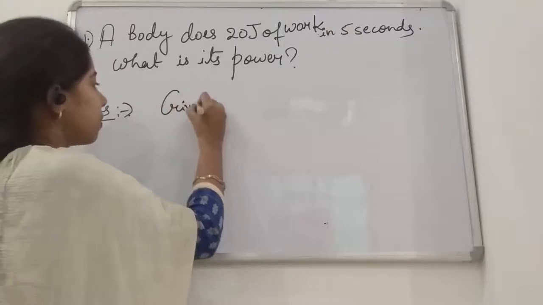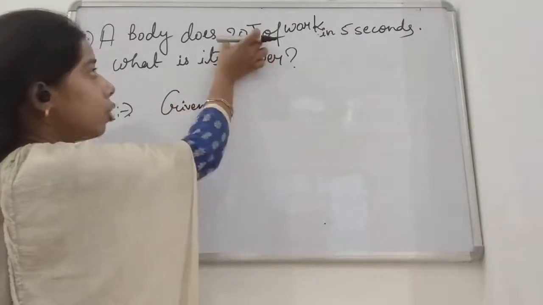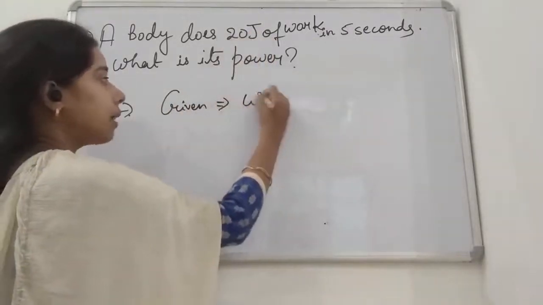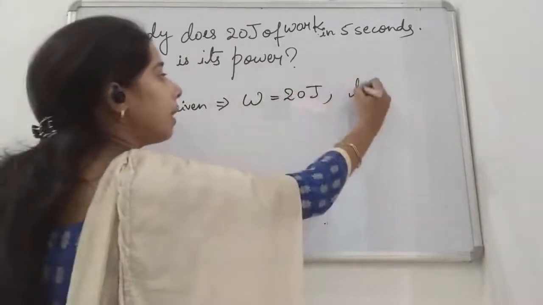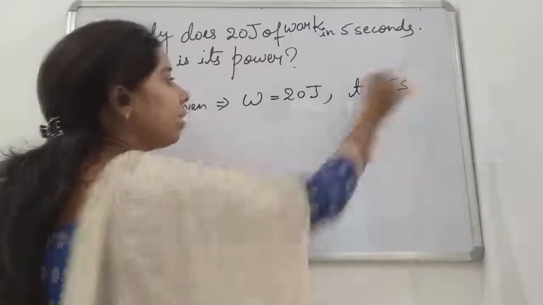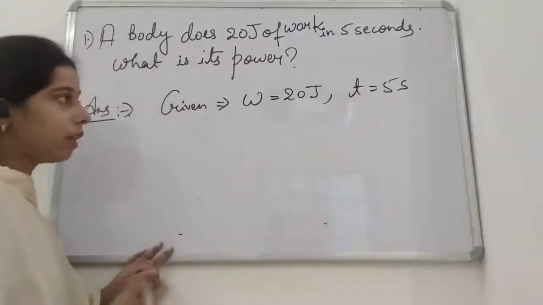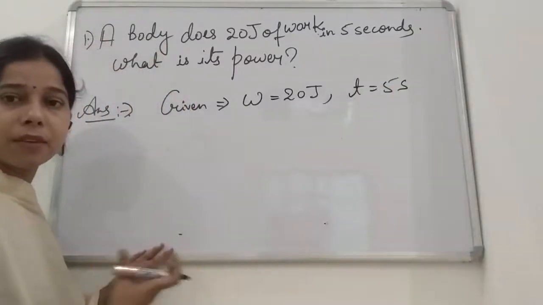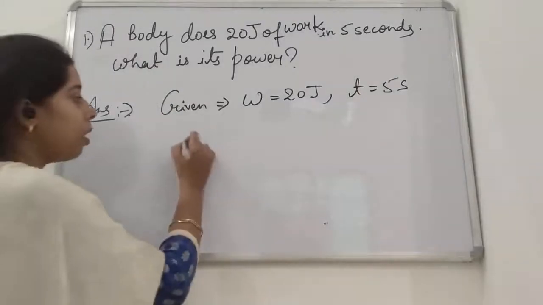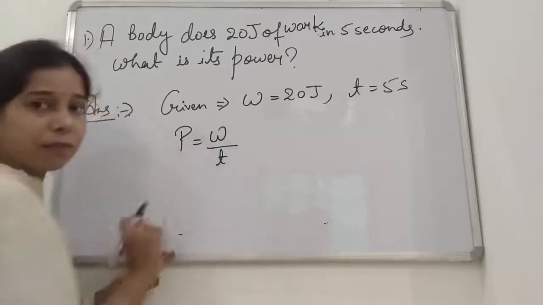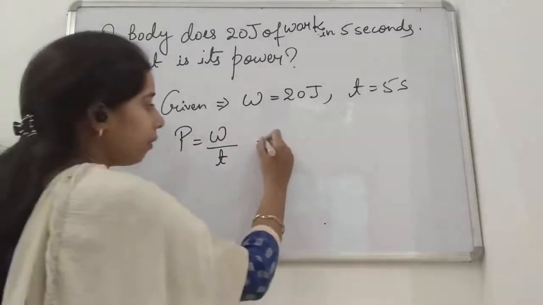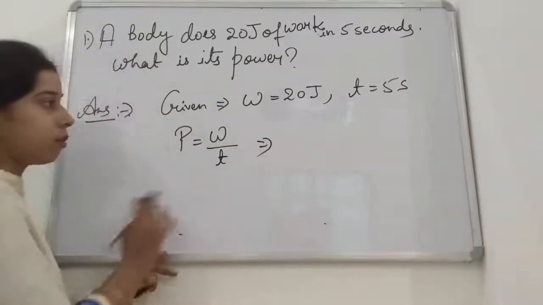So what are the things given here, student? Given, 20 joule is there, so that is the work W, so W will be 20 joule, and another thing given is time, which is equal to 5 seconds. Okay, so it is very easy to find. Both things are given to find the value of the power. So we know that power is equal to W upon T. Write the formula first, then we will put the values in this formula.